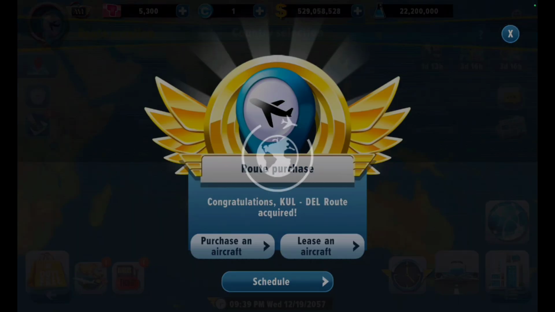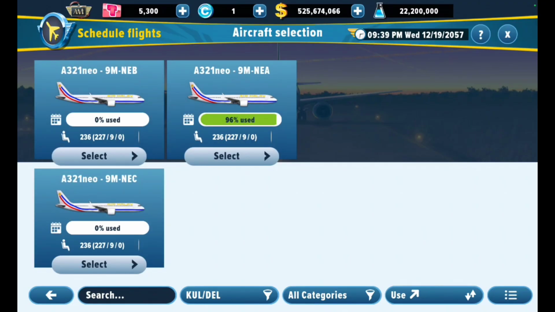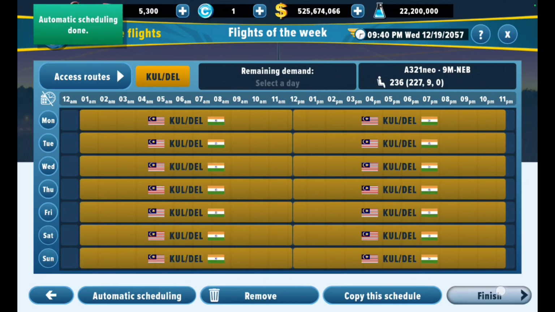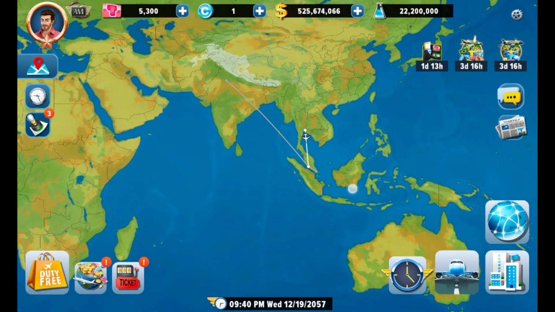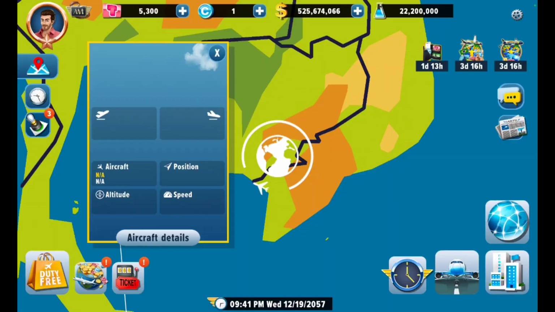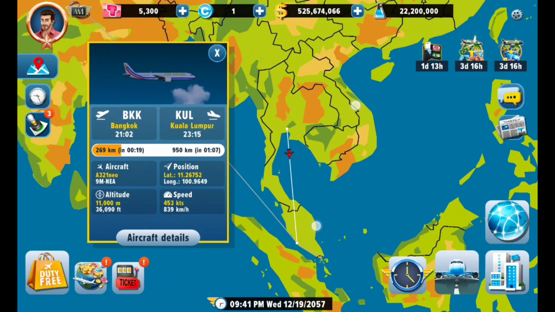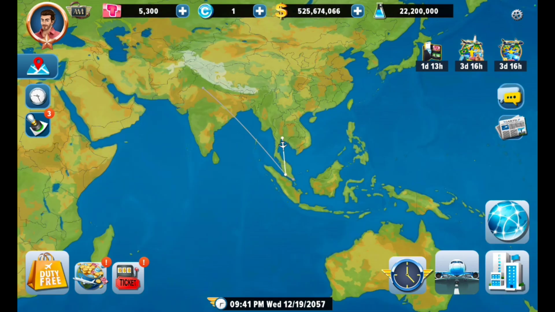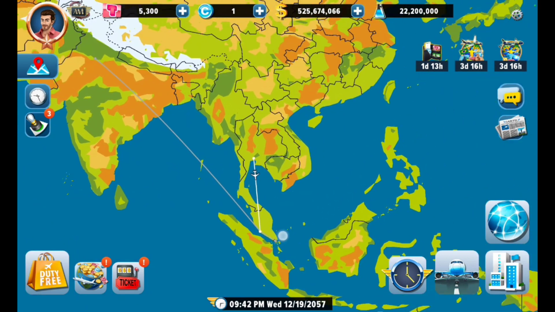There's a lot of demand there. And yes, you can, cool. Perfection. And 2 day flights to Delhi there as well. That's very cool indeed. And we have our first flight now in the air as well, and coming back from Bangkok, which is cool. So that's 3 routes.